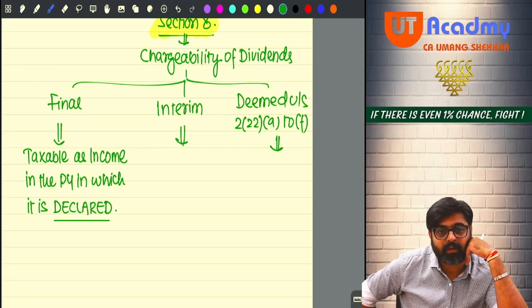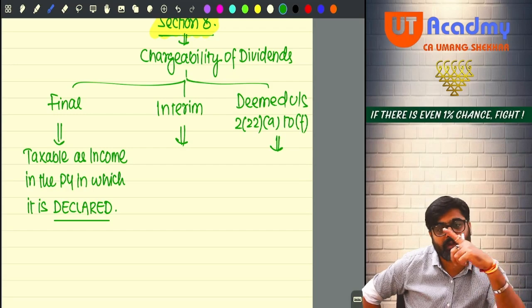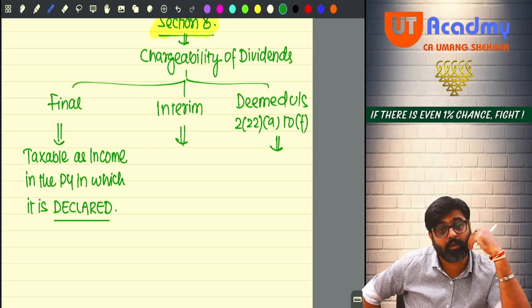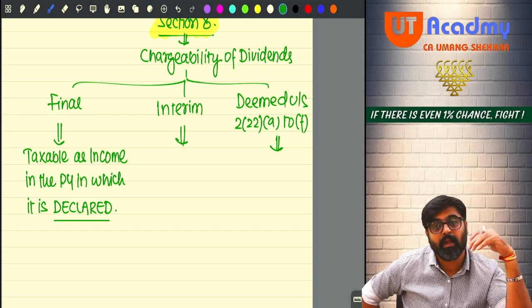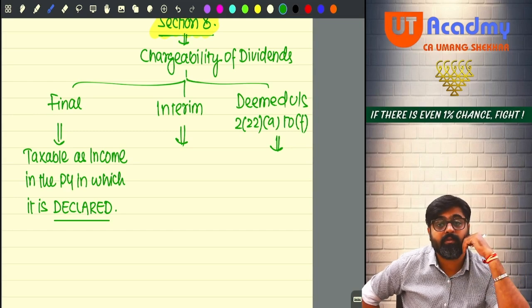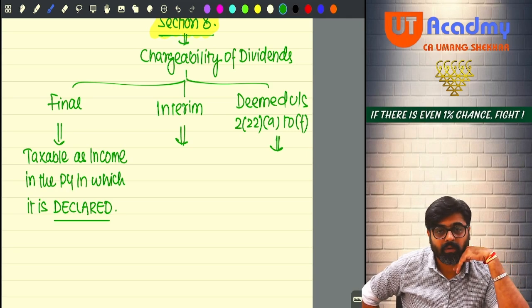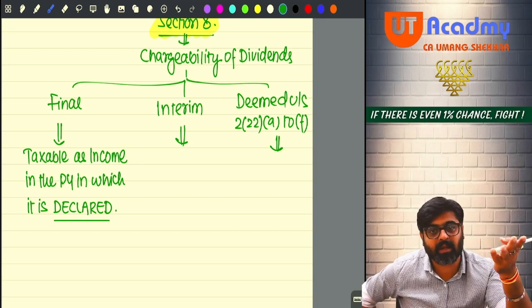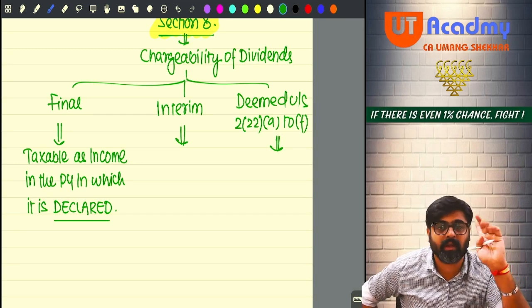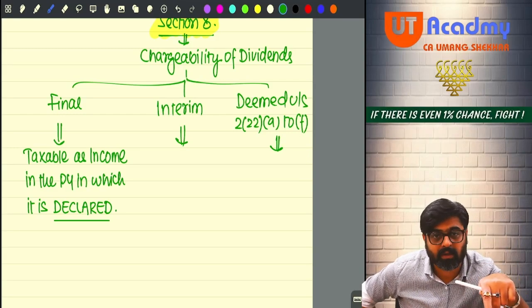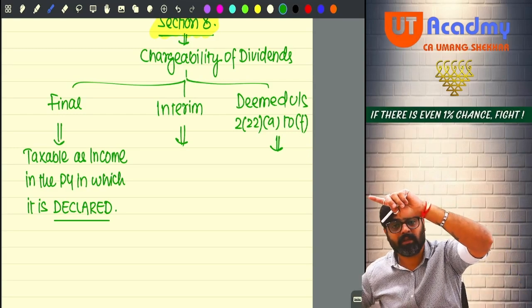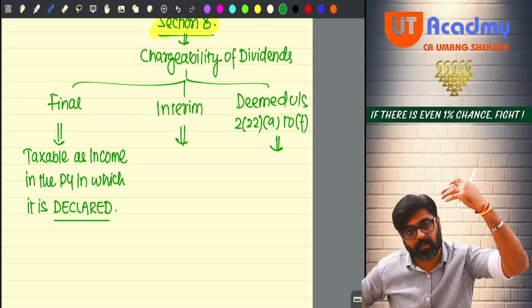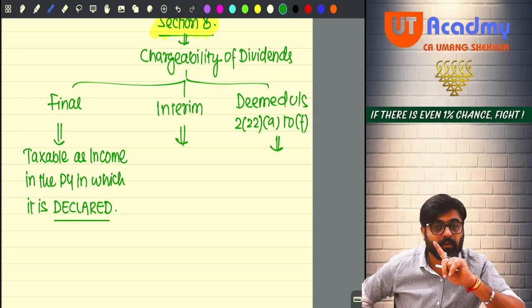Can you say that the dividend declared in this year for the last year, I will not pay tax on because I am following mercantile system? I will charge only the dividend declared for this year? I am following mercantile basis, but that does not mean that only the dividend for this year will be taxable. If final dividend is declared for this year as well as for the last year, in this year, it will be taxable in this year. No need to see method of accounting.